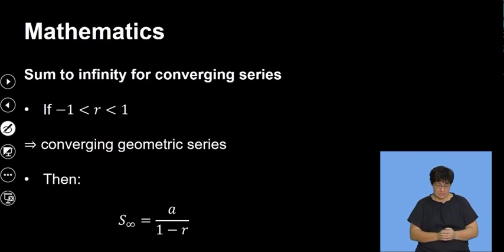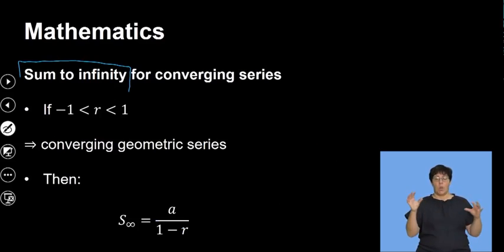When a series is converging, we can find the sum to infinity. Why sum to infinity? Because it is approaching a specific value.